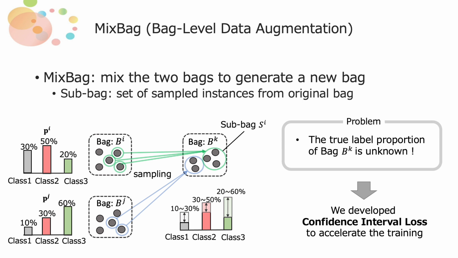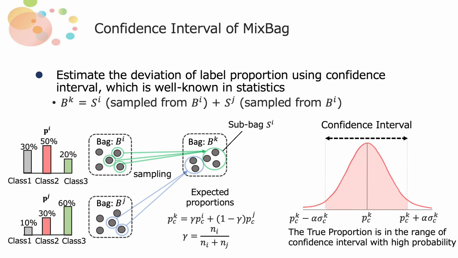But we cannot know the true label proportion of the generated bag. So we also developed the confidence interval loss. The proportion of a bag generated by MixBag is unknown. So we estimate the deviation of the label proportion using a confidence interval, which is well known in statistics. We can determine the approximate label proportions of bags generated by MixBag. We also determine the confidence interval shown in the right figure. The true proportion is in the range of the confidence interval with high probability.